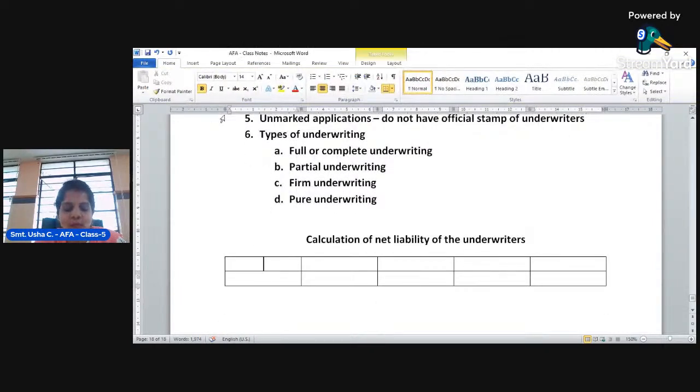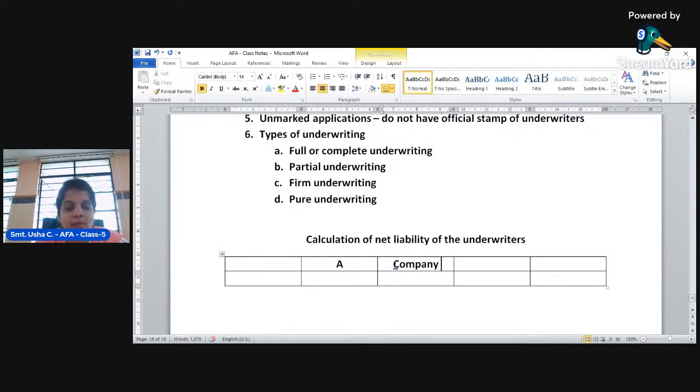Suppose there is only one underwriter and he has fully underwritten, then the liability of only that one underwriter will be taken. And if there is only one underwriter but only partial underwriting has been taken, suppose A is an underwriter and he has taken only partial subscription, then the remaining liability will be taken in the name of the company.